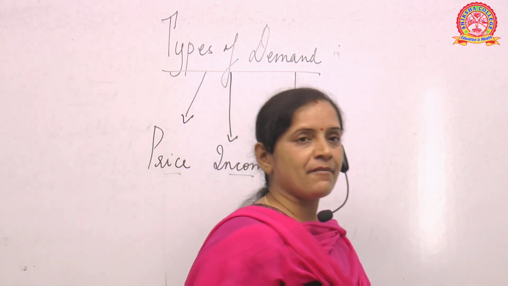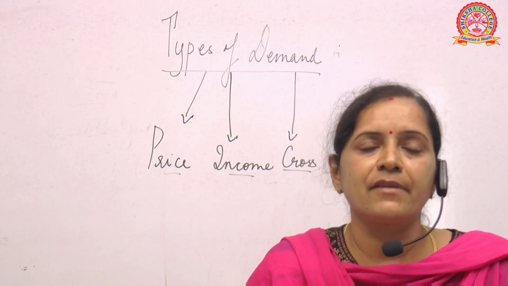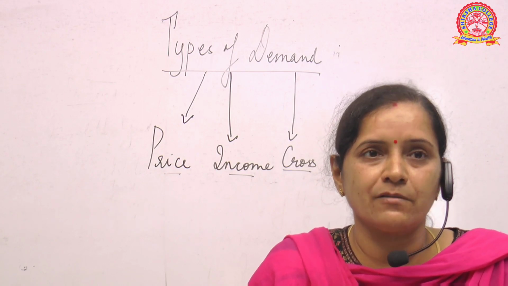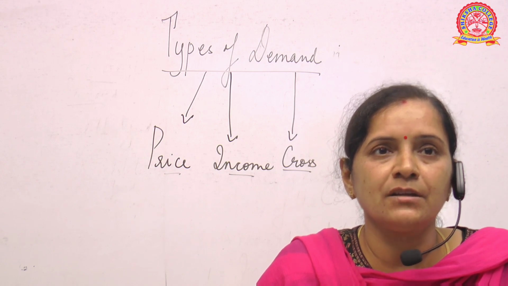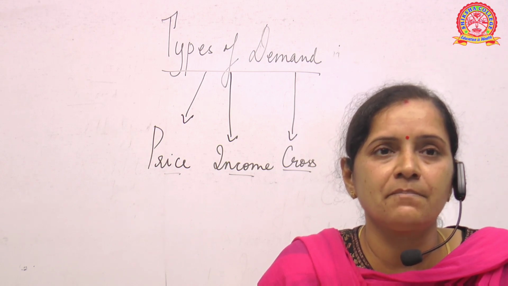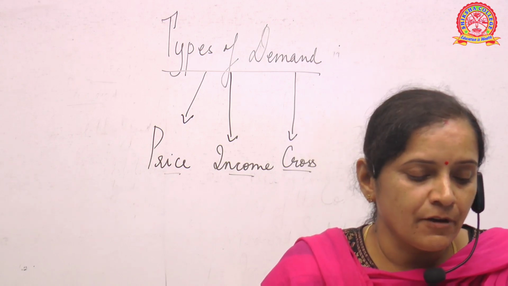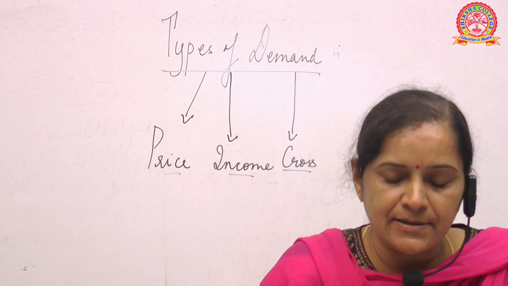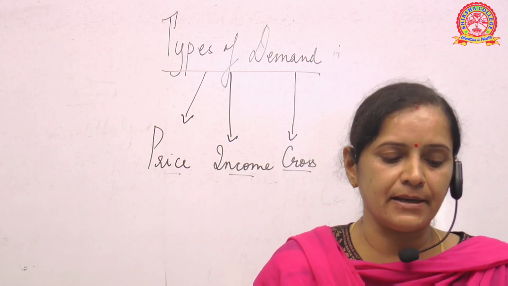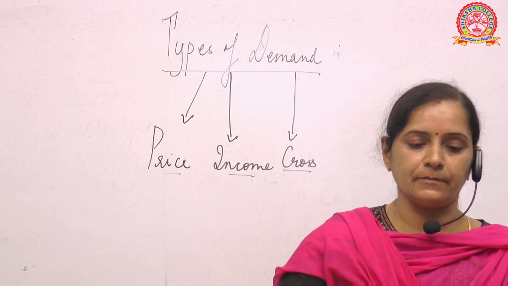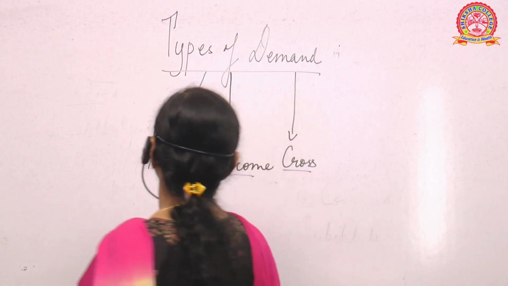So we have already discussed the demand curve. We have already discussed the concept of demand, and we have discussed how the demand curve slopes downwards. Now let us discuss the types of demand. I have given a demand function where D is equal to function of Pn, Pc, Ps, Y, T. Okay. Now what are the 3 types? First let us try to understand what is this price demand. See, the price demand explains the relationship between price and commodity. We have already discussed that.